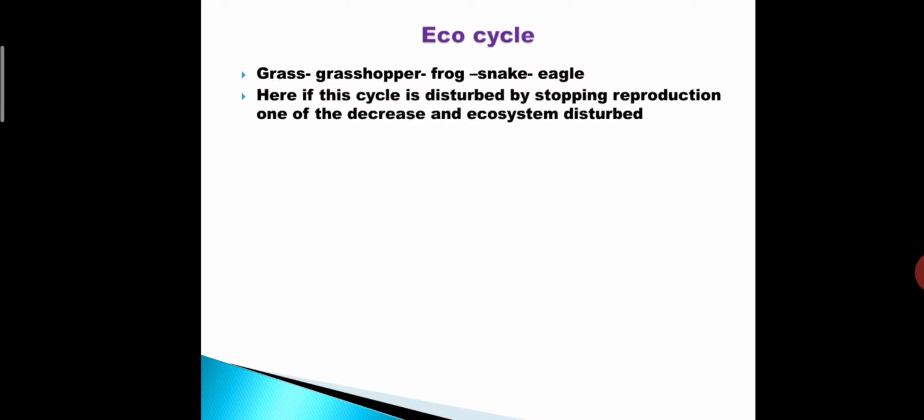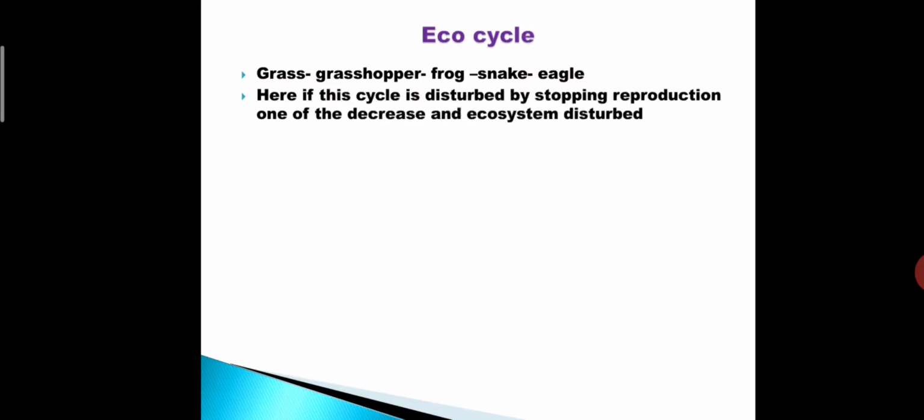Other organisms are not getting proper place. So grass is eaten by grasshopper, so balance is there. If grass is more and grasshoppers are destroyed, what happens? Frogs cannot survive, because grasshopper is the food of frog.